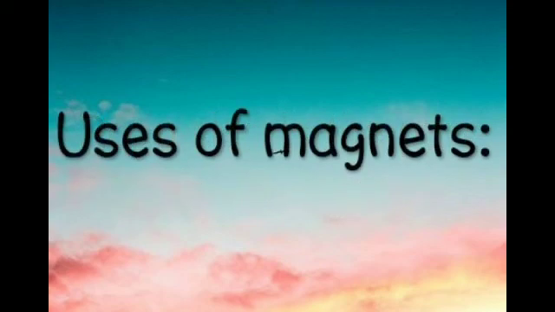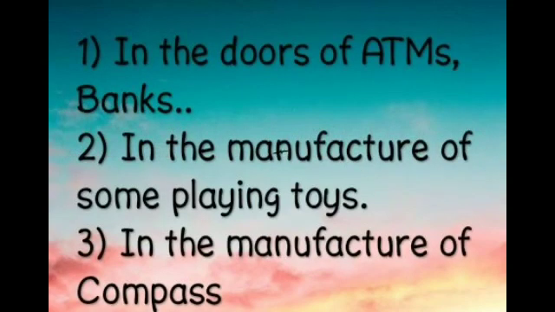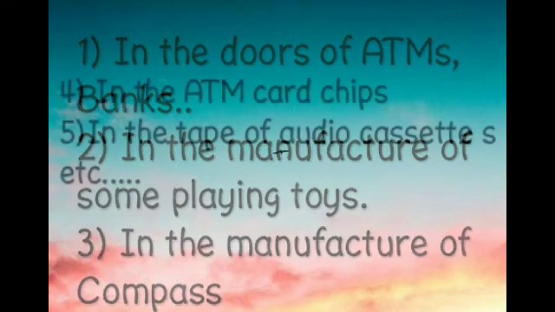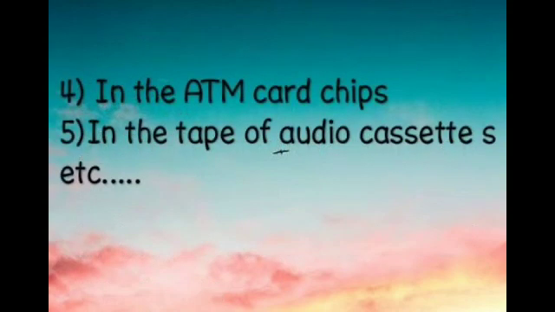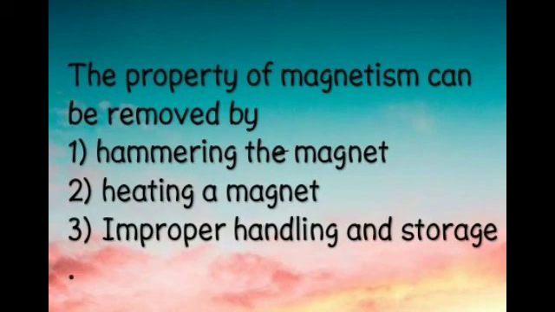Uses of magnets. We can see magnets in the doors of ATMs, in the manufacturing of playing toys, in the manufacturing of compasses, in ATM card chips, and in the tape of audio cassettes. The property of magnetism can be removed by hammering the magnet, heating a magnet, or improper handling and storage of a magnet.